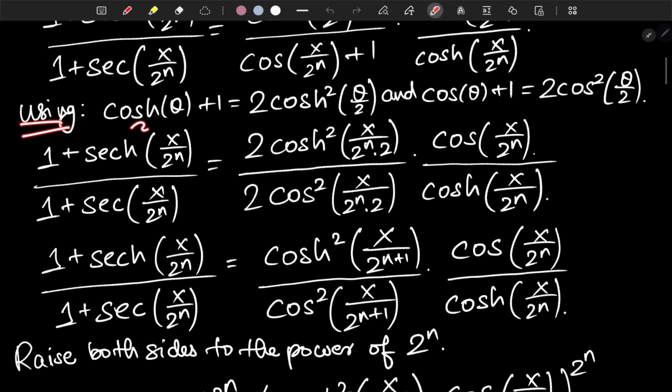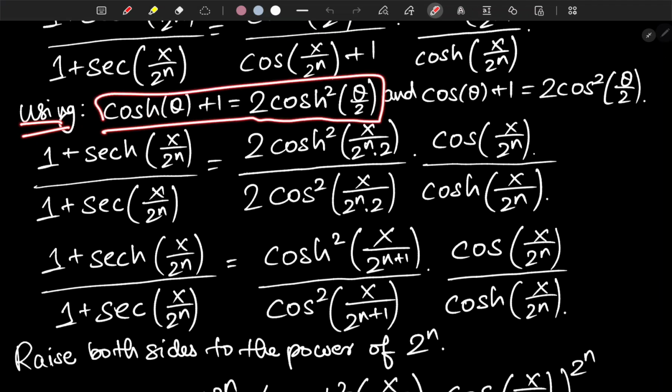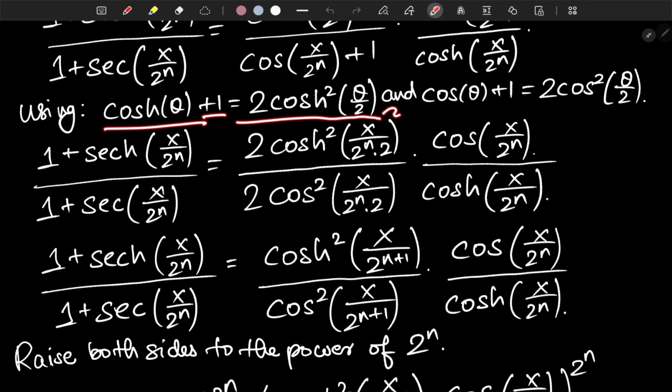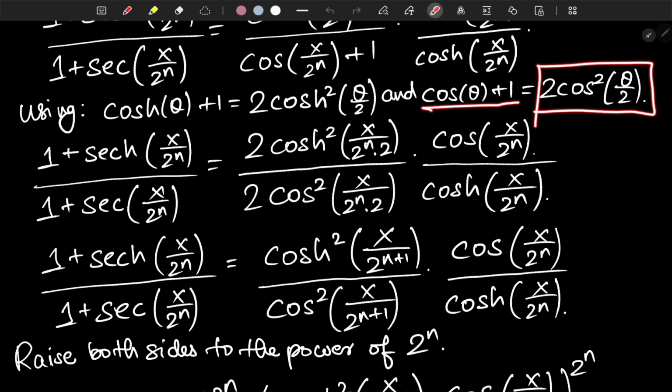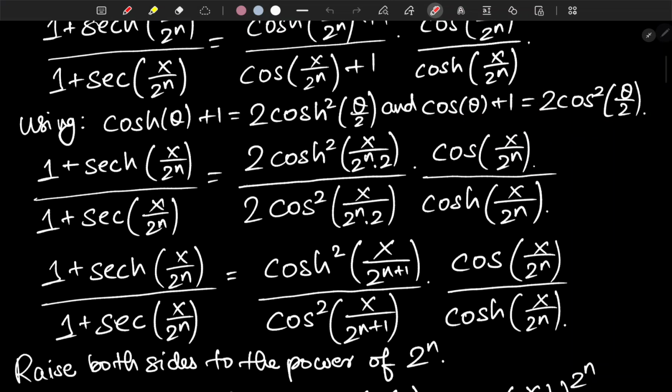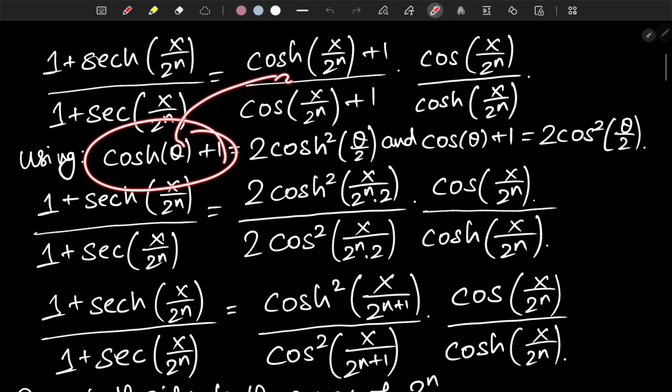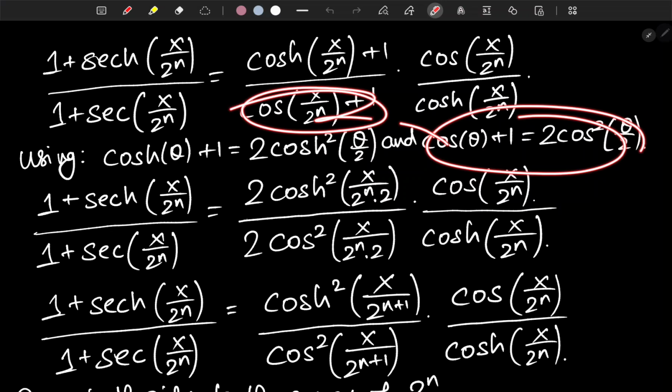Now using the formula that says hyperbolic cosine of theta plus 1 is 2 hyperbolic cosine squared of theta over 2, and likewise for the cosine of theta, which says cosine of theta plus 1 is 2 cosine squared of theta over 2, I'm going to plug these in here after changing the argument, and this one here respectively.